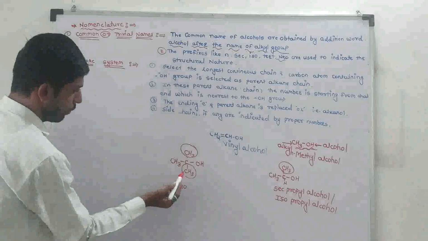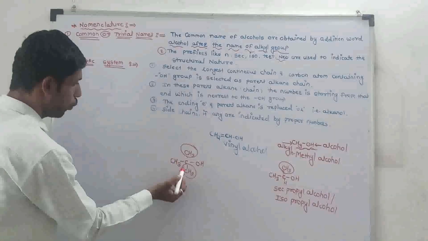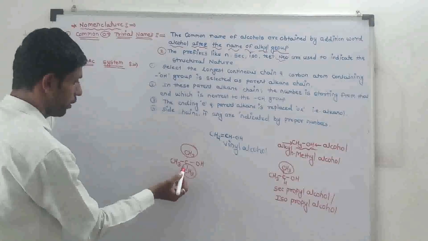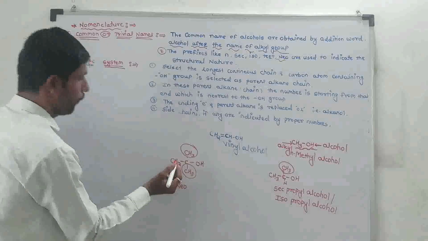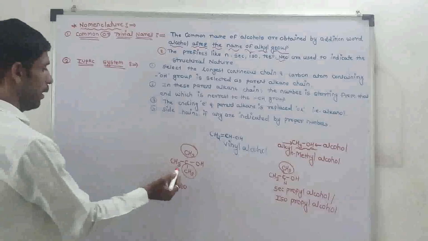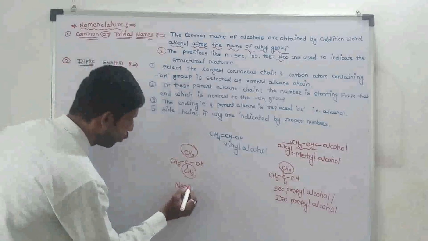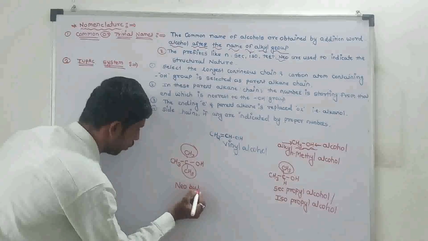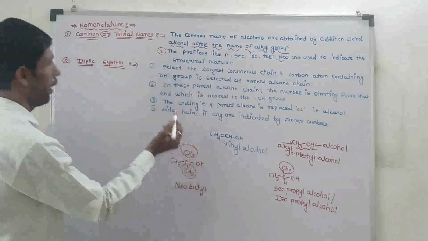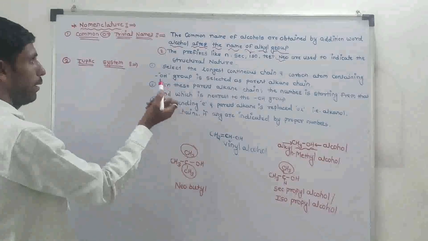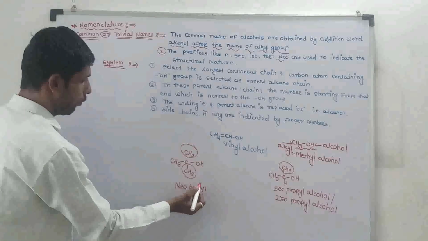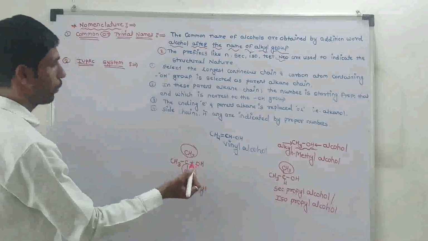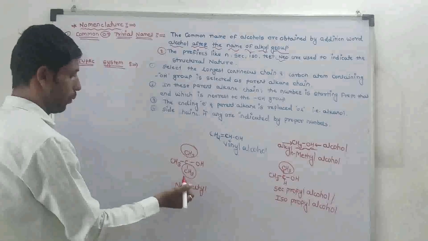In this structure there are four carbon atoms, and the name of the alkyl group is butyl, and add the word alcohol after the name of the alkyl group.